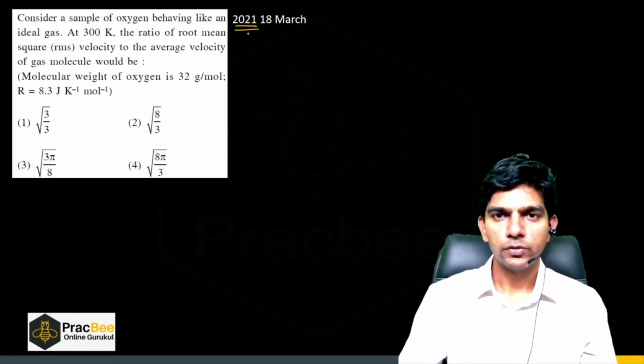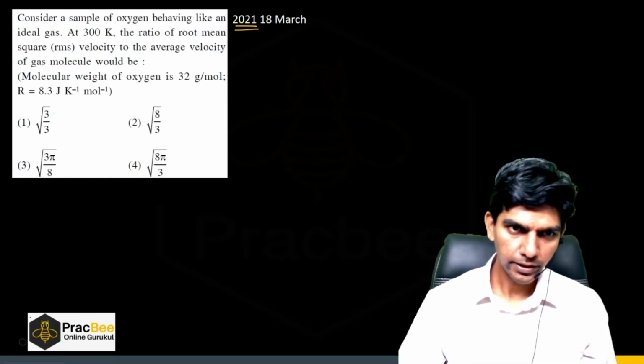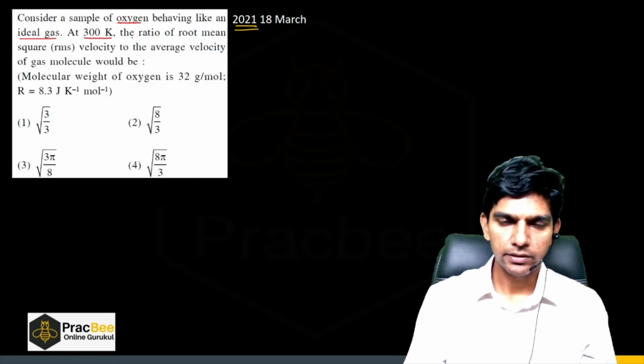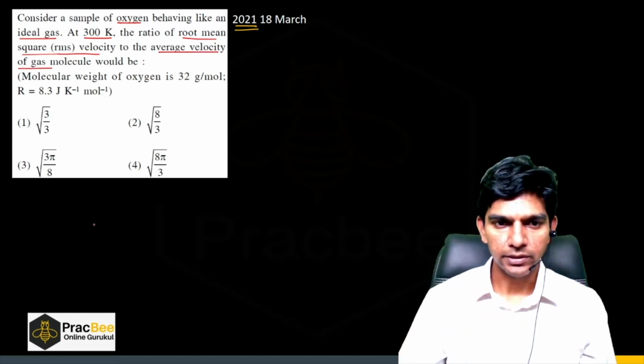So it came in 2021. Again, pause the video and try to solve this question. Yeah. So consider a simple sample of oxygen behaving like an ideal gas. At 300 Kelvin, the ratio of root mean squared velocity to the average velocity of the gas molecule would be. So same temperature, right? Very easy question, right?